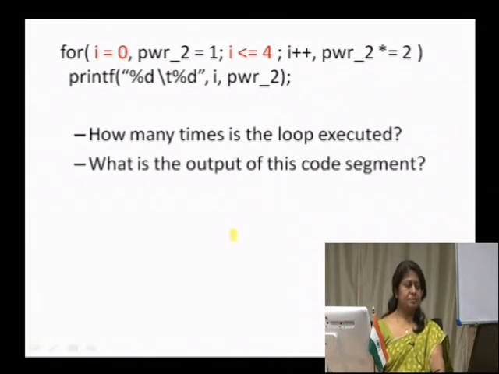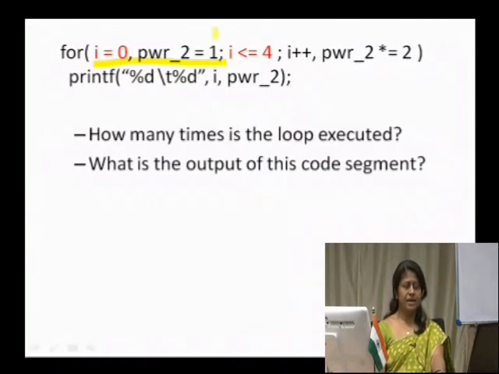Look at this example. You have a for loop over here, and this looks quite complicated. Here you have 2 initiation control variables: one control variable is the I variable and the other is power2, which are initialized to the values 0 and 1. As we know, this initiation part is executed only once in the for statement.